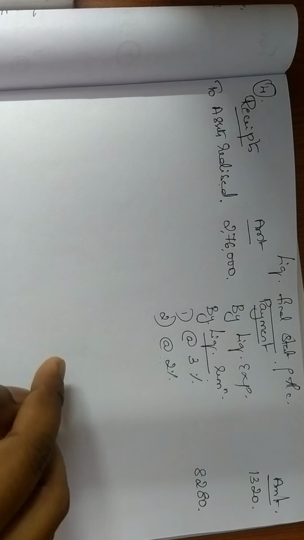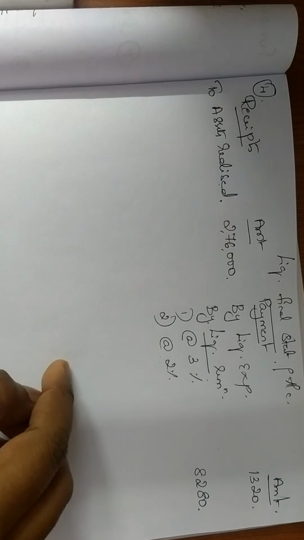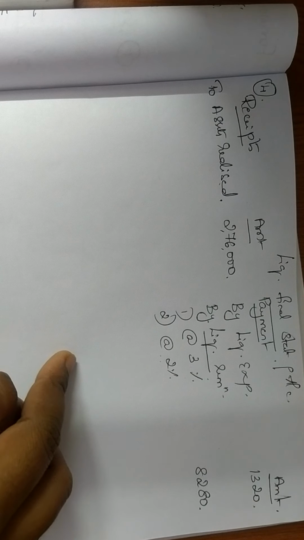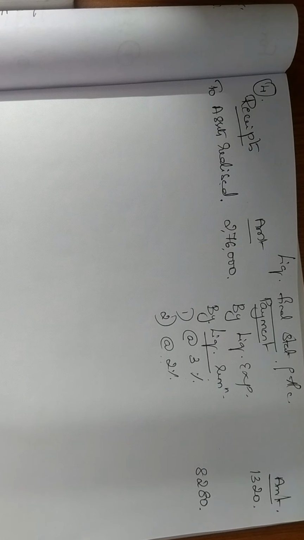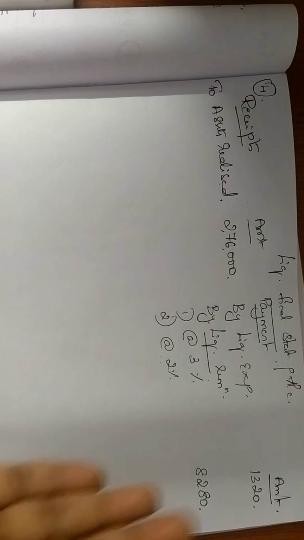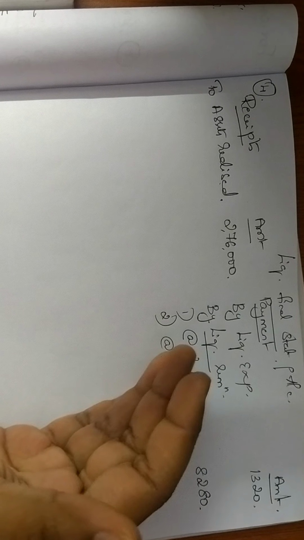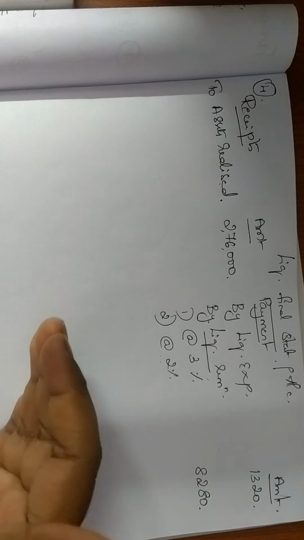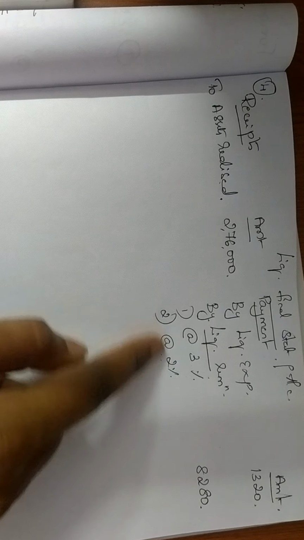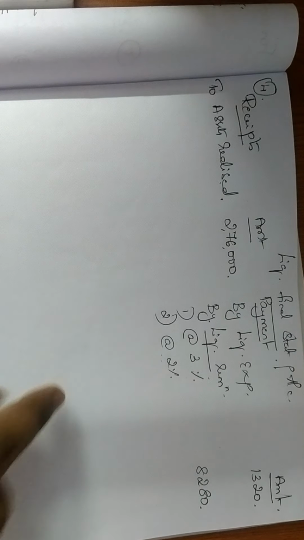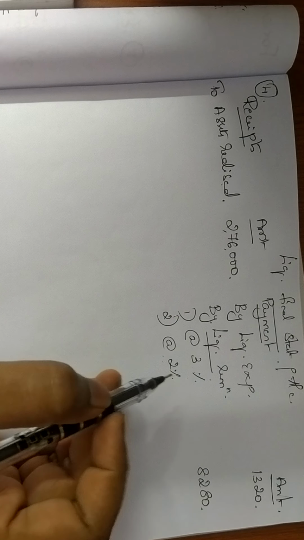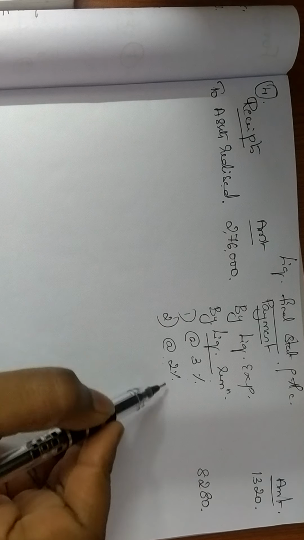Why? Because we have to write all the expenses which come before equity shareholders. Please keep this in mind. Whenever they are asking you to give commission on equity shareholders, on the payment side you have to write all the items that appear before equity shareholders, and only then should you give your remuneration. I'll tell you how you have to do it. So for the time being, we'll leave this blank.